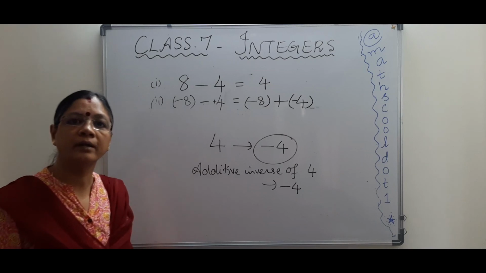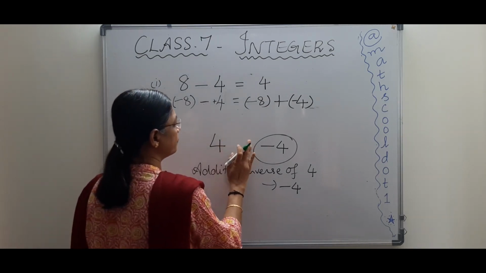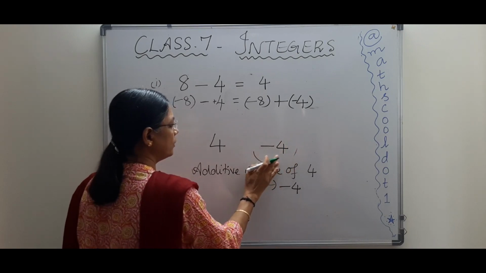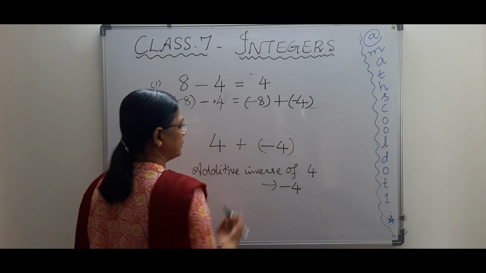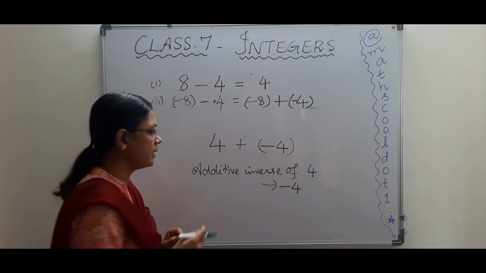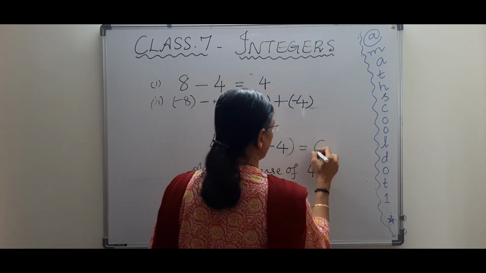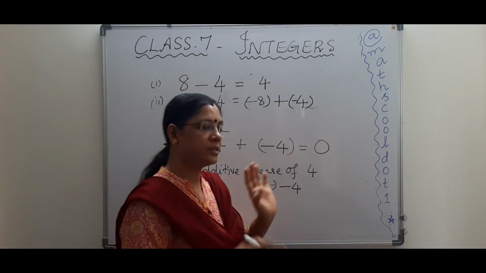Why is it called additive inverse? This 4 and -4, its additive inverse, if I add them, in addition 1 plus 1 minus, what do we do, we subtract, right? So 4 minus 4, what do you get? You get 0. 0 doesn't have any sign, no plus, no minus, just 0.